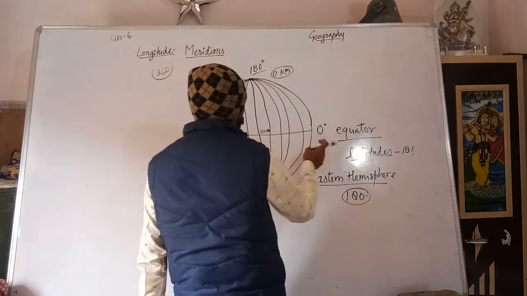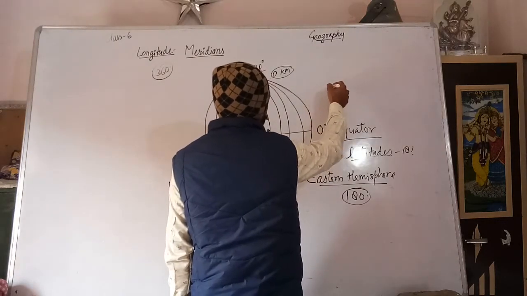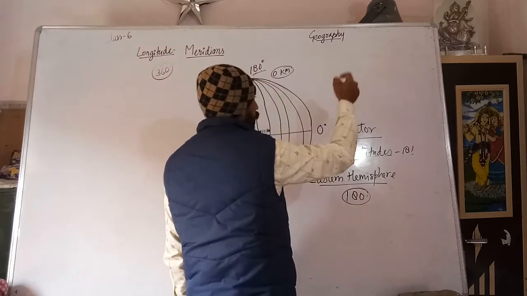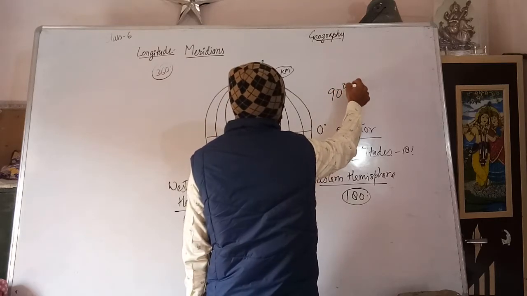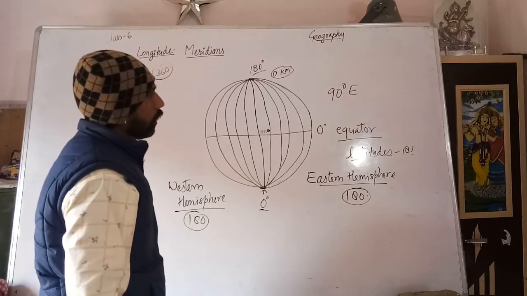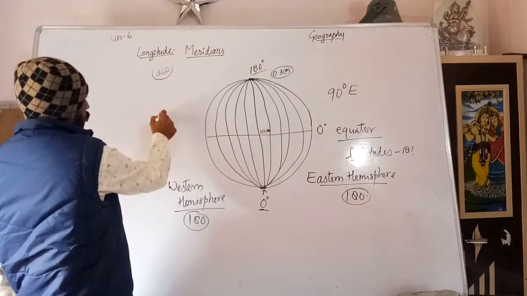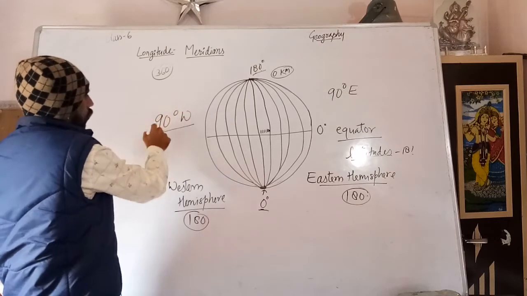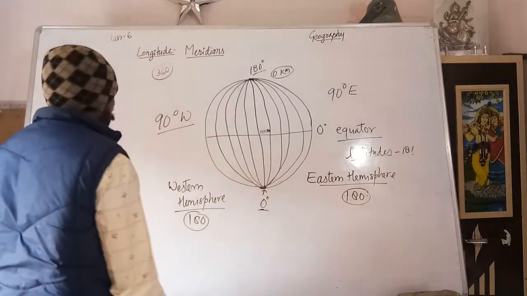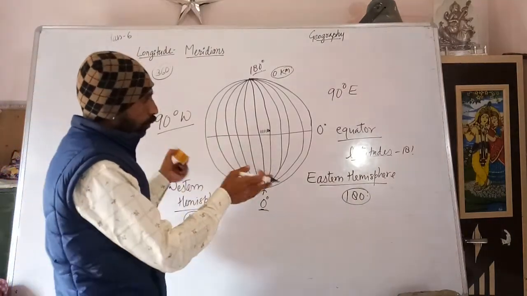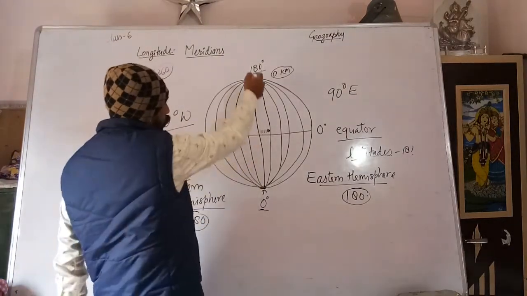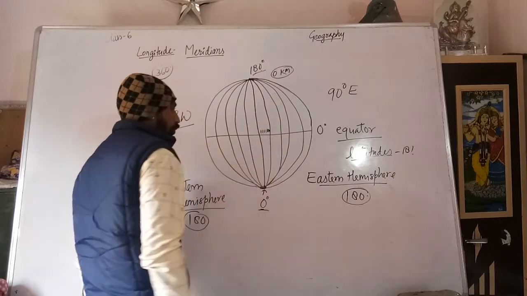On the east side, like 90 degree E. On this side, 90 degree W. That's how it will be shown. So you have got the longitudes, running north to south.